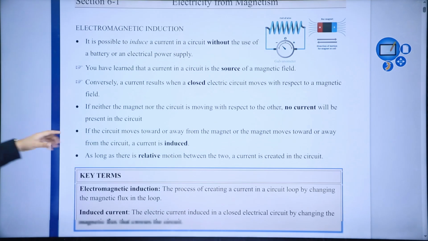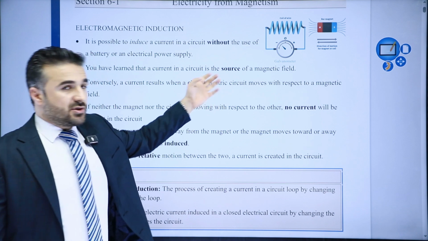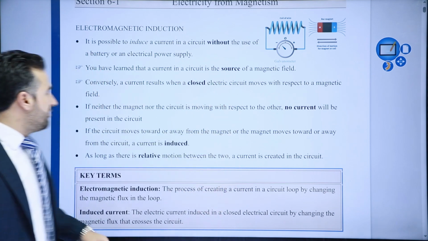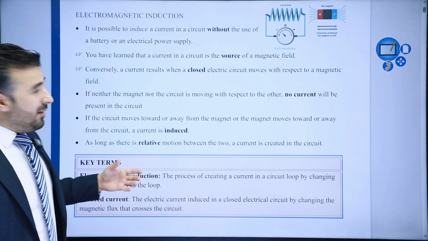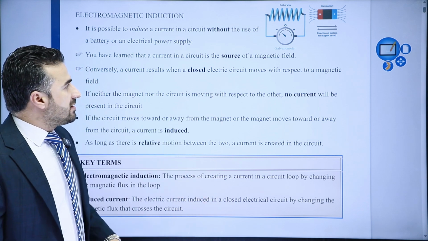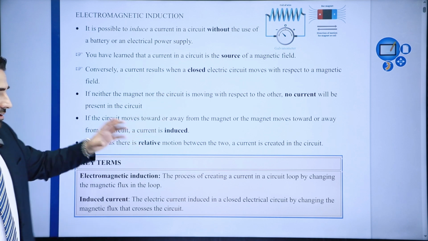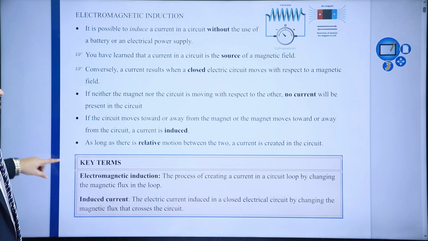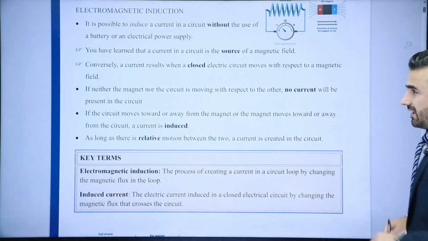Well, basically, you've learned that the current in a circuit is the source of a magnetic field. That was chapter 5. Now, conversely, we can say the reverse or the opposite is also true. A current results when a closed circuit moves with respect to a magnetic field. Now, of course, I'll explain more regarding this one. So how does it work? Let me take you to the whiteboard and explain this to you.